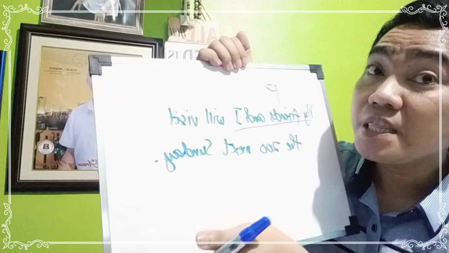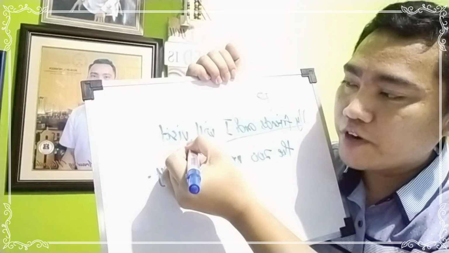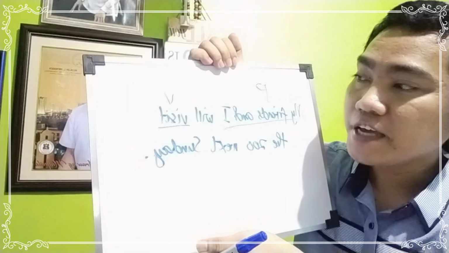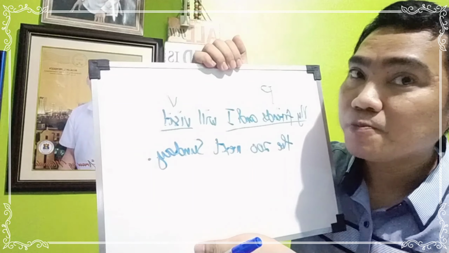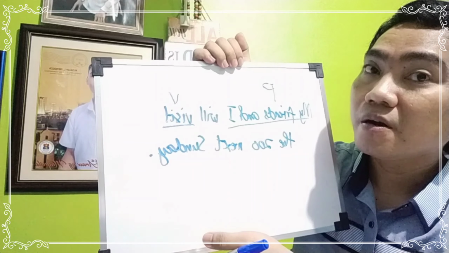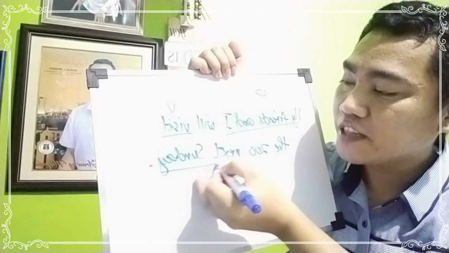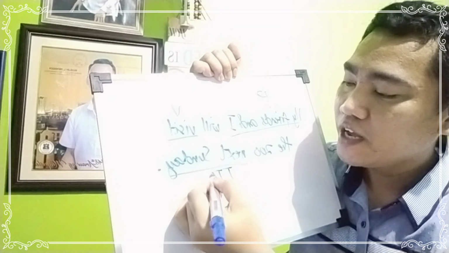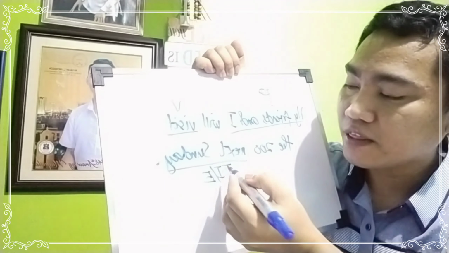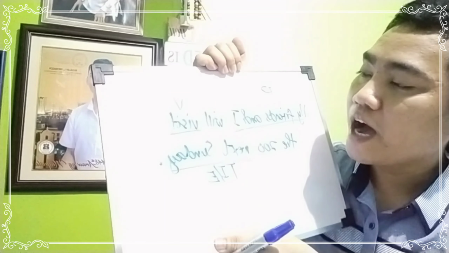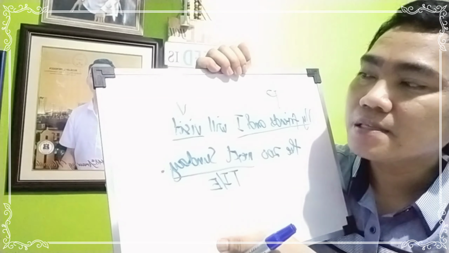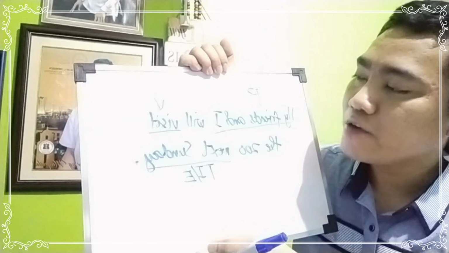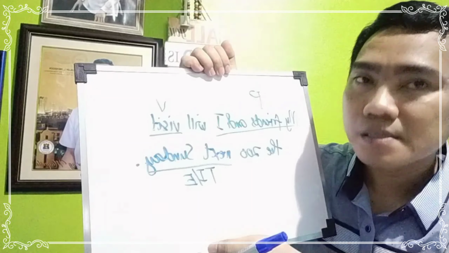Now, can you give me the verb? All right, so the verb is visit. Can you identify the time expressions or the time indicator? Very good. So we have the time indicator next Sunday. So our time indicator or time expression. Let me just write TI or E. Now, what do you think is the tense used in this sentence? My friends and I will visit the zoo next Sunday.